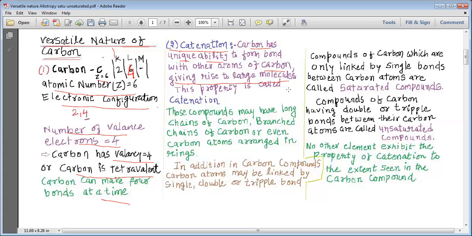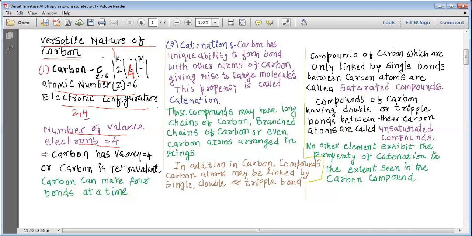That means when carbon combines with carbon, it can make large molecules. The molecules are made in such a way that they have large number of carbons. This property is called catenation. Once again, my dear students, because catenation is an important definition, let us revise.